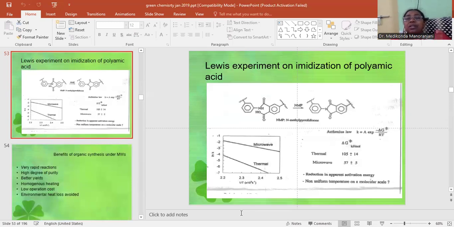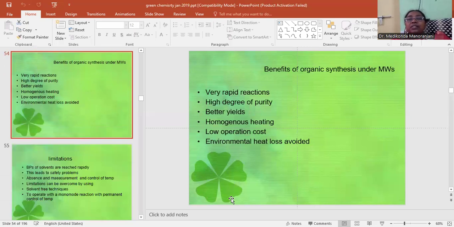Then we have taken one Lewis experiment. In this experiment, we can see the temperature gradient in the case of microwave and also in the case of classical heating. We can observe that there is reduction in apparent activation energy and non-uniform temperature on a molecular scale. Now, let us see the benefits of organic synthesis under microwave. Very rapid reactions, products of high purity, better yields, homogeneous heating, low operation cost, and environmental heat loss is avoided.